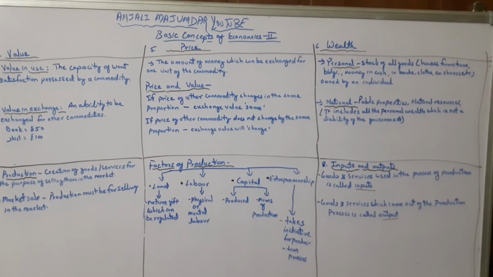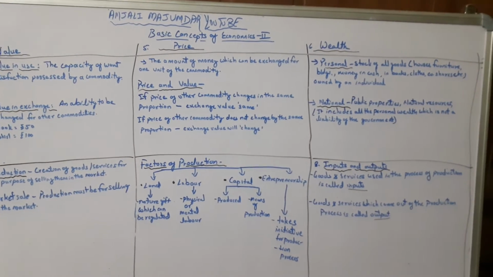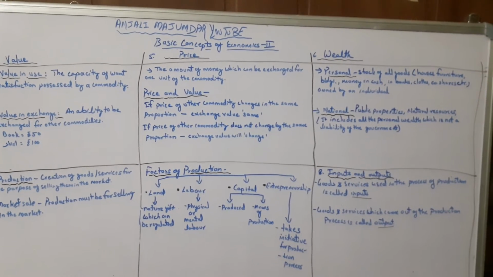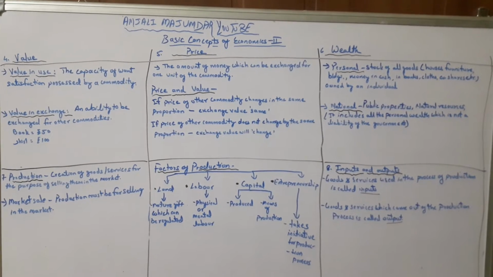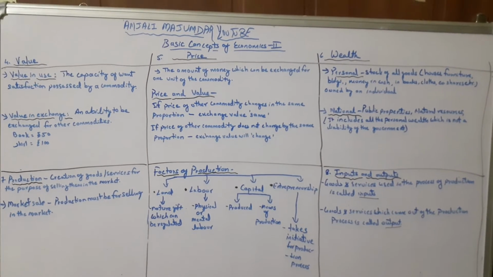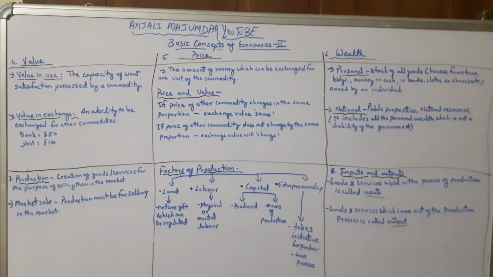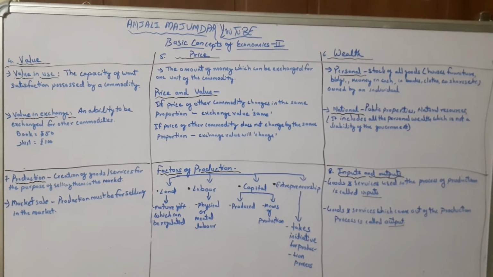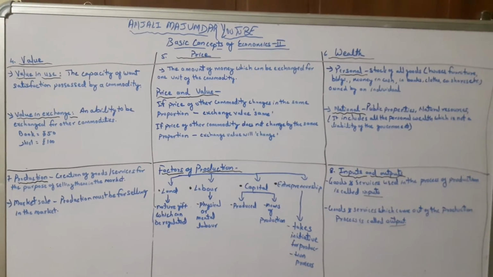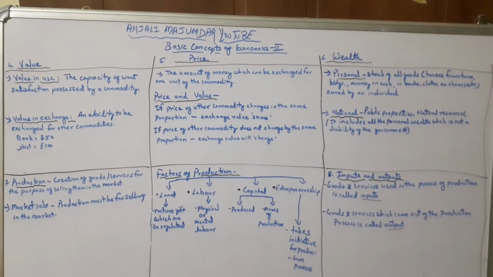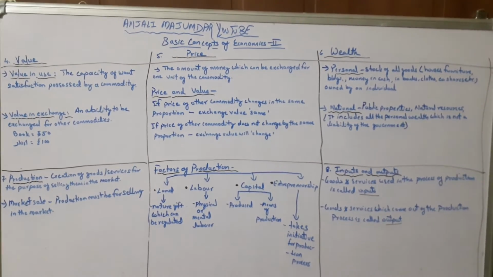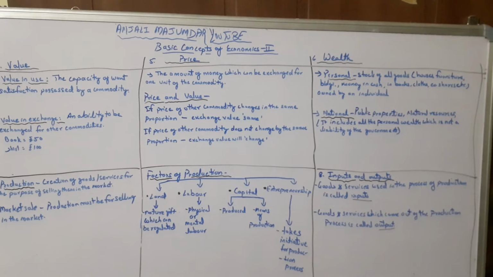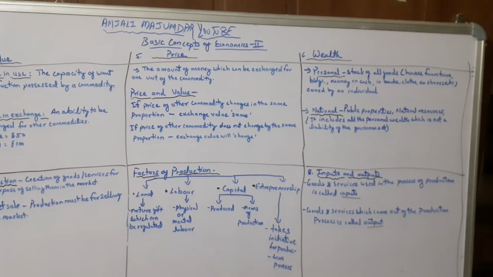Whereas for national wealth, whatever the public properties, say parks, bridges, gardens, anything which can be used by public in general, which is not limited to private use. So anything which can be used by public in general is considered as public property. And natural resources, for example, your mineral resources, forest resources, these are all national wealth. Now remember one thing, when I speak about national wealth, all the personal wealth should be deducted. For example, I'll give an example here to understand this.